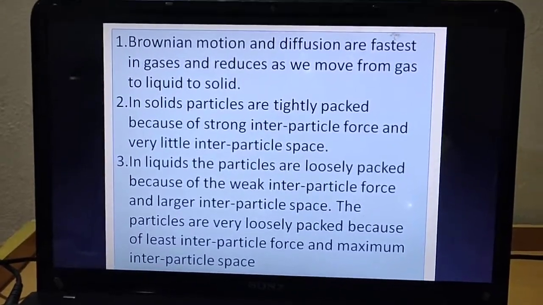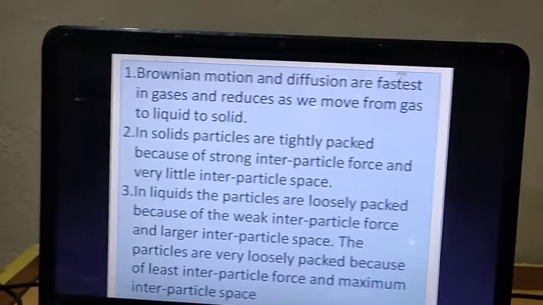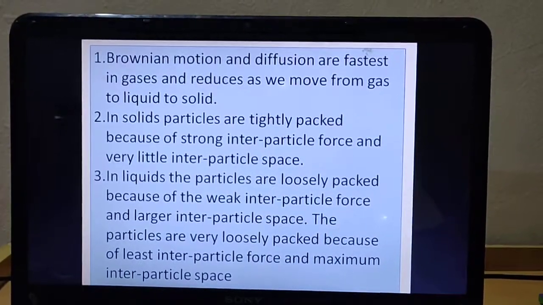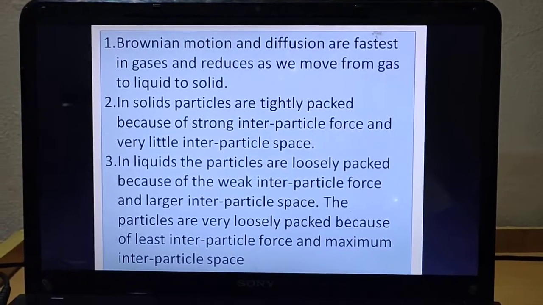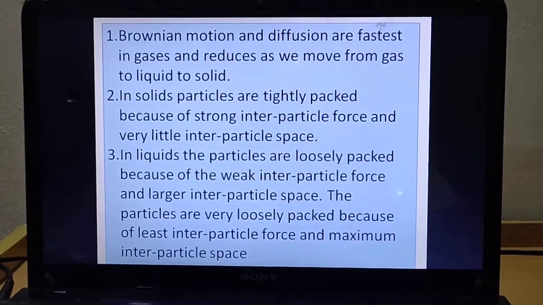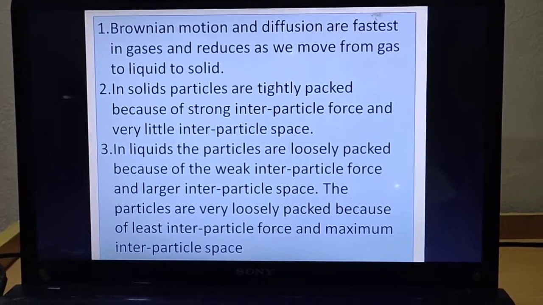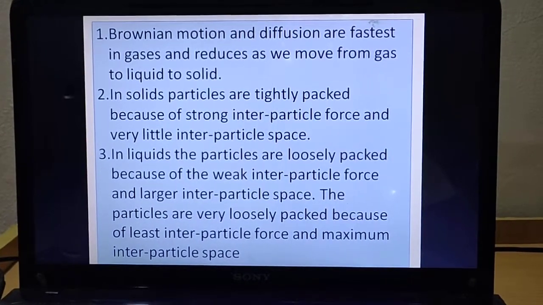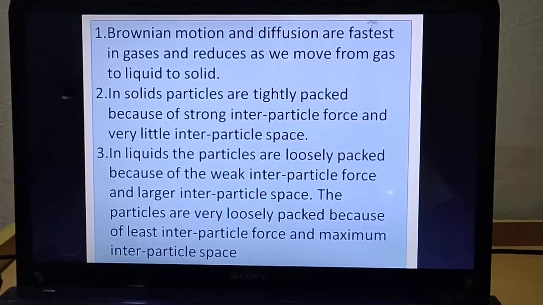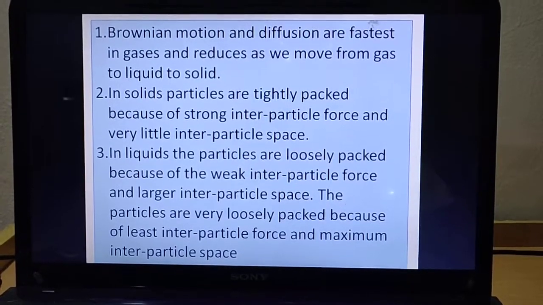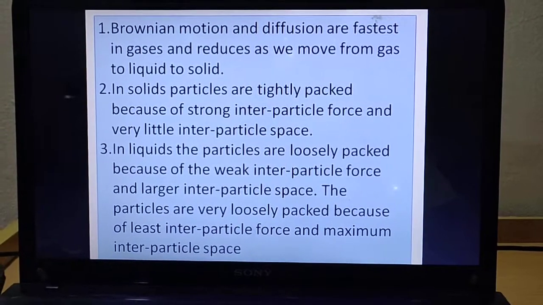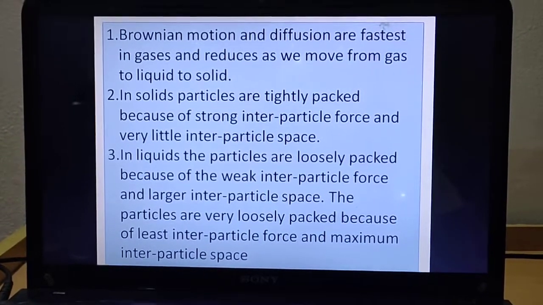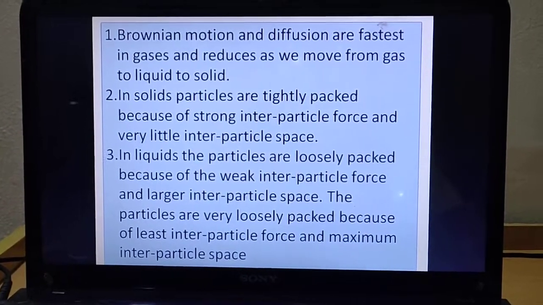If you bring an image of these three states of matter in front of your eyes, that is solid, liquid and gases, and if you see the movement of the atoms present in them, you will see that in gases the atoms are moving very fast, whereas in solids they are just vibrating on their mean position, they will not leave their position, whereas in liquids there will be little movement.